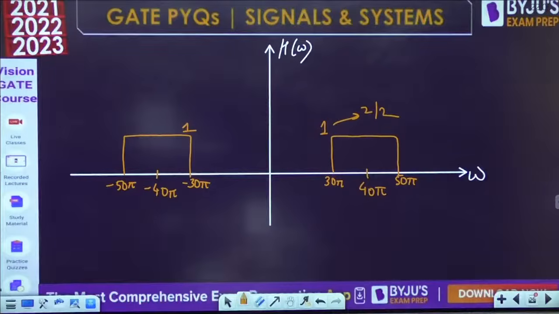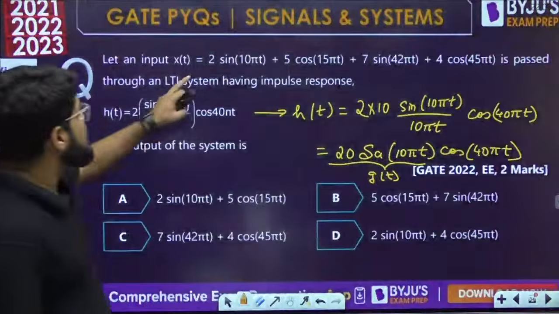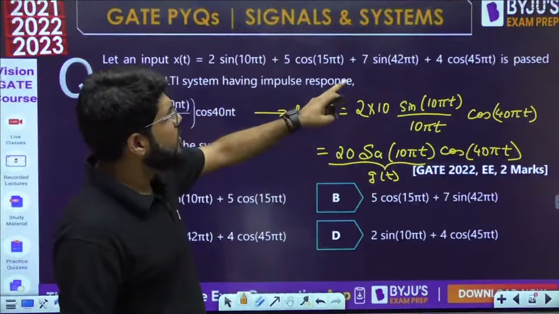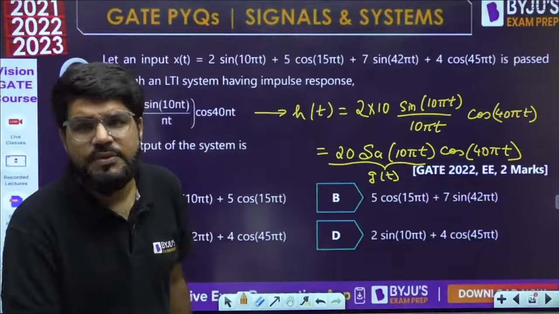That's it. Now given the input, what are the frequencies in the input? 10 pi, 15 pi, 42 pi, 45 pi. Only which of the frequencies will pass?